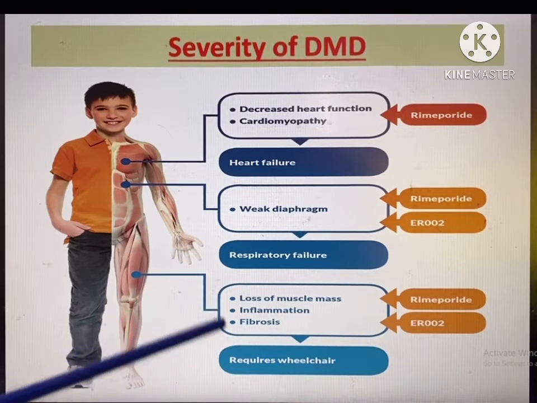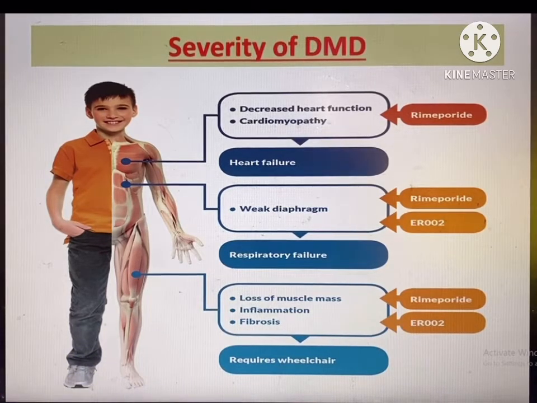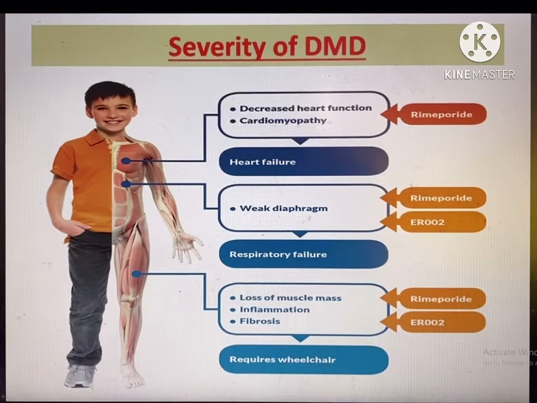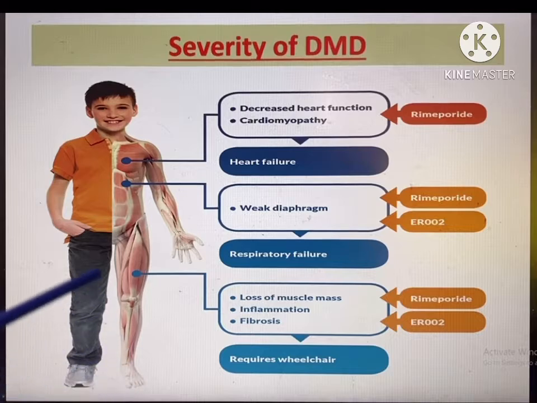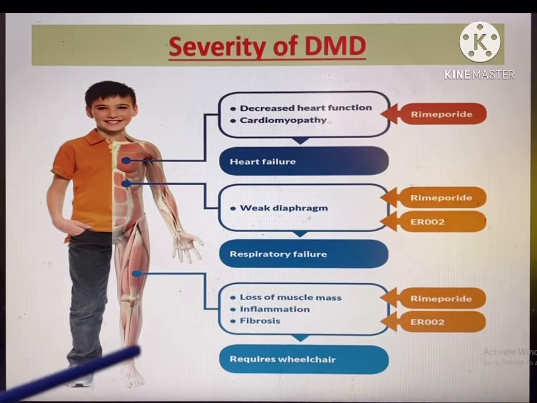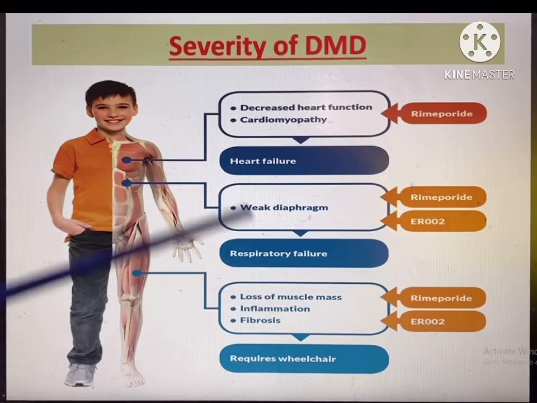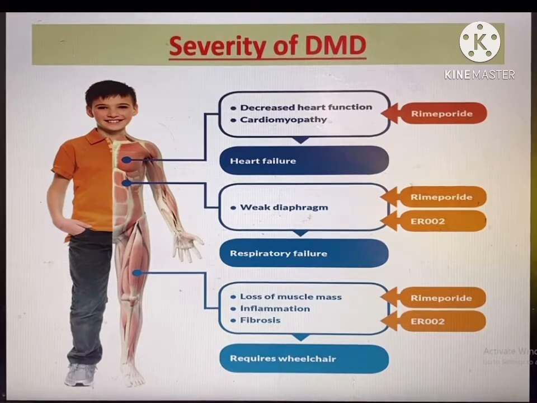Let me tell you what fibrosis is. Fibrosis is a condition when the muscle fibers are gradually replaced by fibrous substances and fat. That's why the normal structure of muscle is not formed. As a result, a wheelchair is required. Okay, so these are the principal symptoms and conditions of the disease.